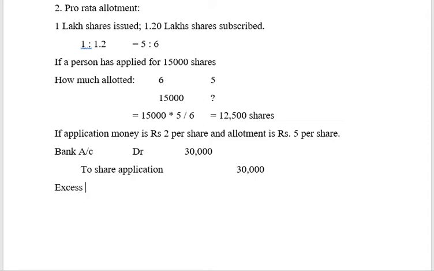So what is the excess amount received? Excess amount received is nothing but, what is the number of shares in excess? 15,000 was asked for, 12,500 allotted. So 2,500 extra into 2 rupees gives you 5,000 rupees excess amount received. Now this 5,000 rupees will be adjusted against share allotment money. So the company will transfer this application money to allotment money. So the entry is,